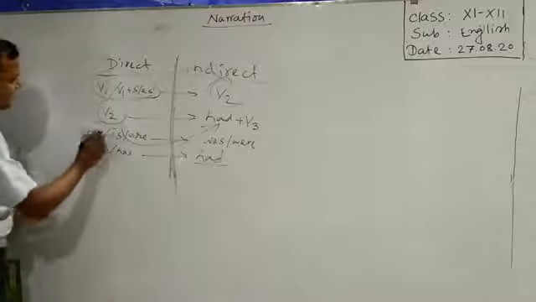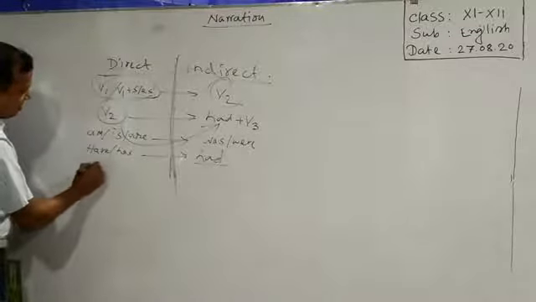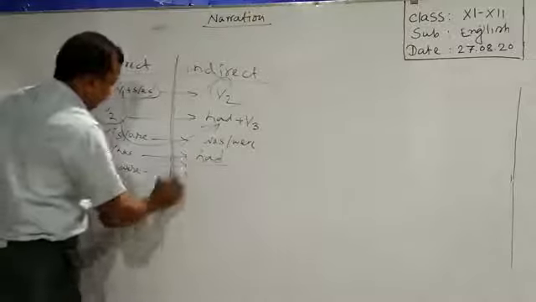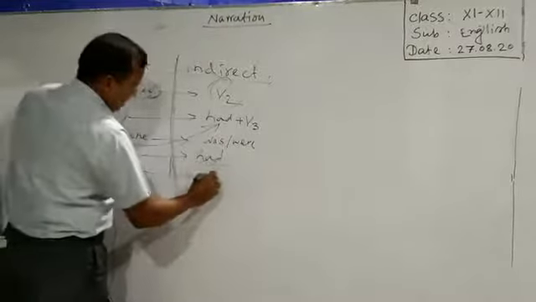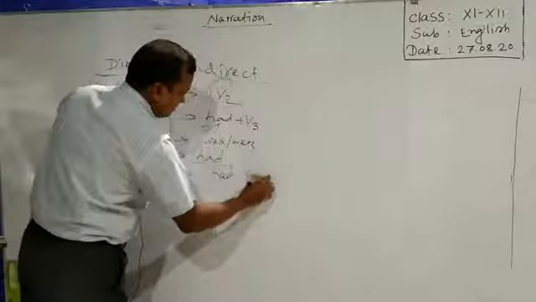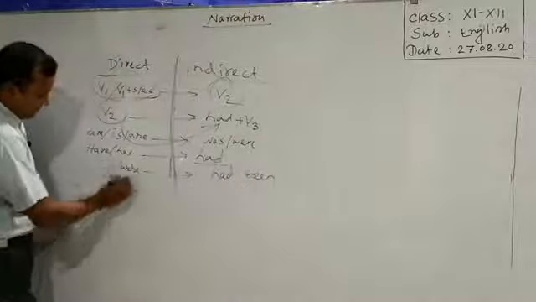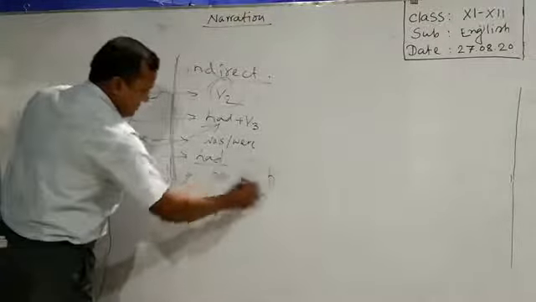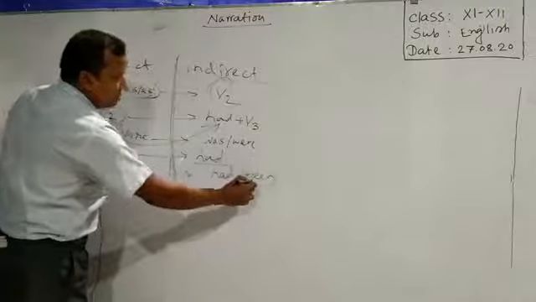Then was, were. What you have to do to face was, were? Had been. You know the past participle form of was, were, this is the past participle form of was, were, been, and before been we have to use had.